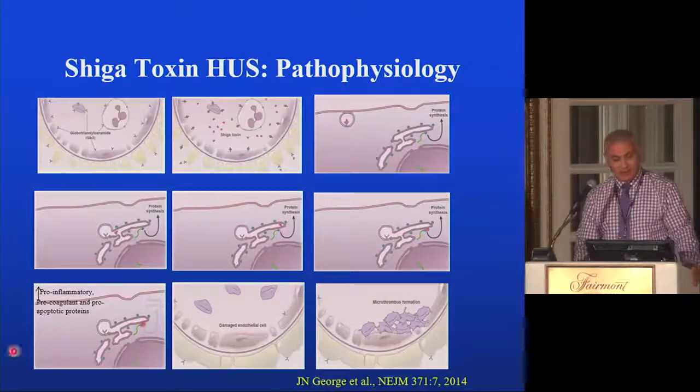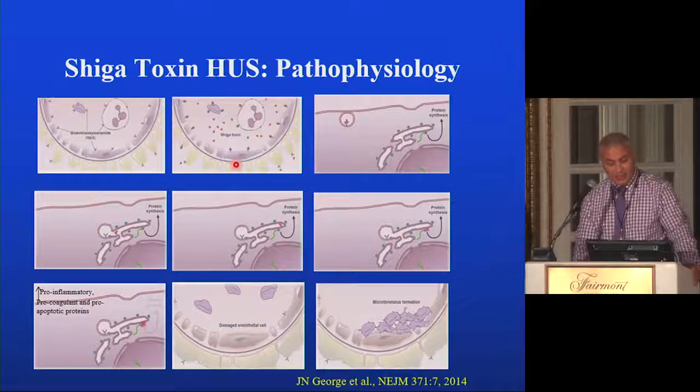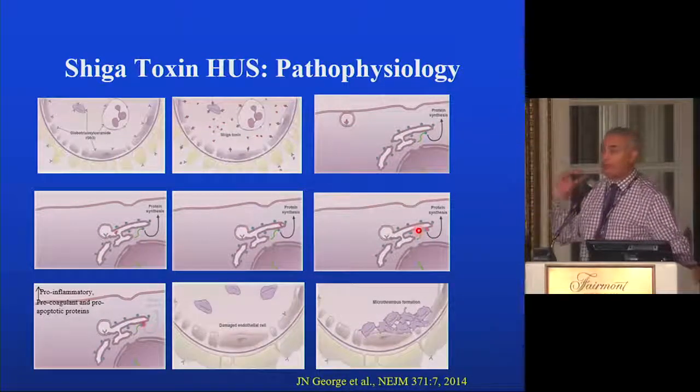So what happens? You get the infection in the intestine, with the E. coli secreting Shiga toxin. Shiga toxin makes it to the bloodstream. It's carried to the kidney and other organs by leukocytes. On the endothelial cells in the glomerulus, there are GB3 receptors which bind the Shiga toxin, shown in red, and then the Shiga toxin is endocytosed into the endothelial cells, fuses with the endoplasmic reticulum, and the toxin is released, then attaches to the ribosome and blocks protein synthesis.